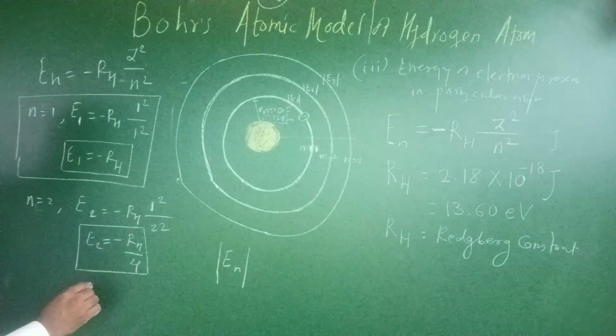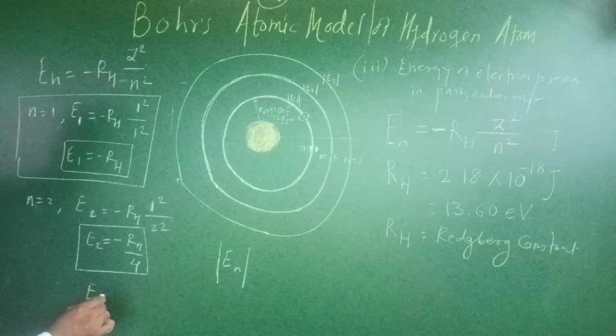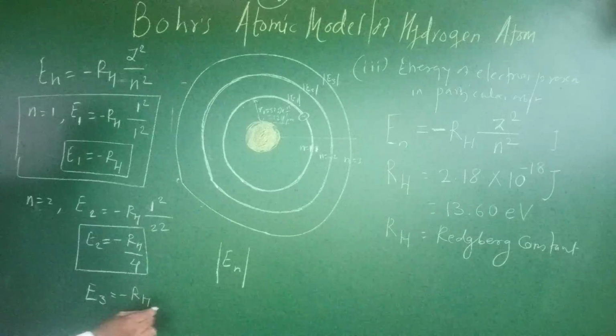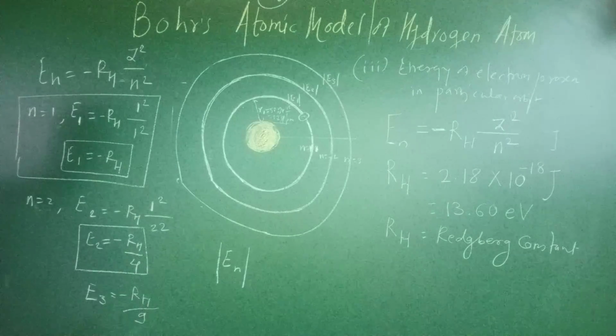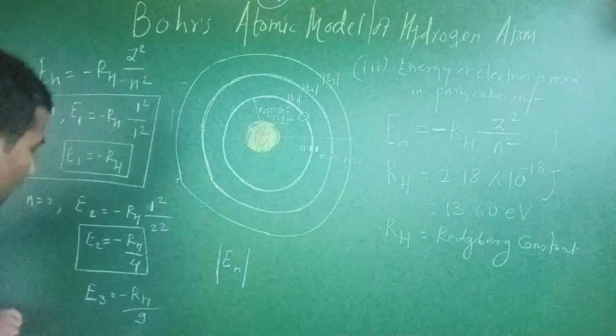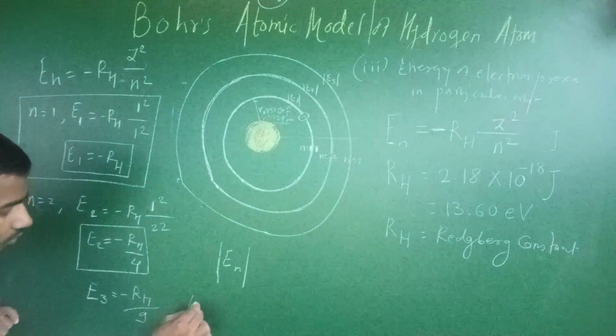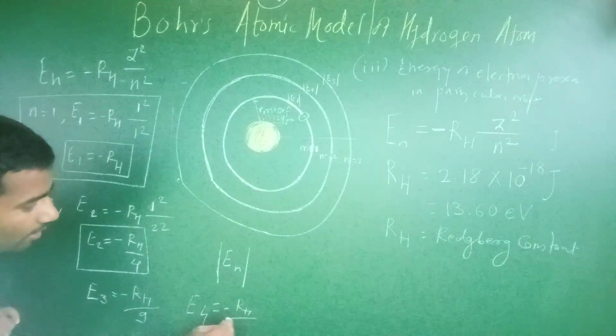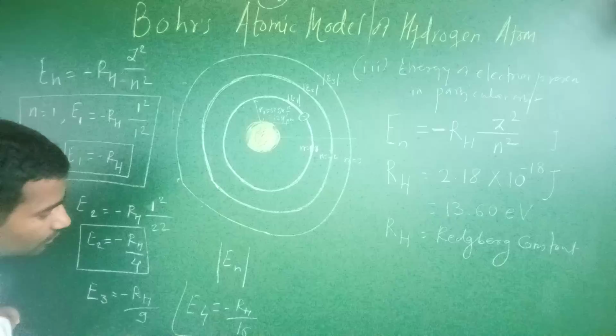Similarly E3 is equal to minus RH upon 9, and E4 is equal to minus RH upon 16.